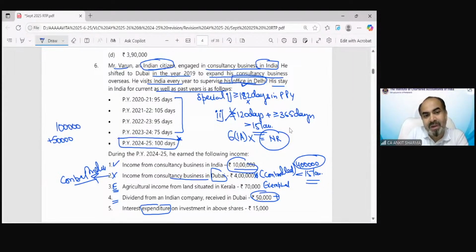rupees. But there is a very interesting point in this question, point number 5. Interest expenditure on investment in above shares. We are talking about this dividend income. Rupees 15,000. So we have to reduce 15,000 from my dividend income. Is there any provision regarding this we have discussed in income from other source? Is this 15,000 deductible or not? The correct answer is no. 15,000 we cannot deduct out of 50,000 rupees income.